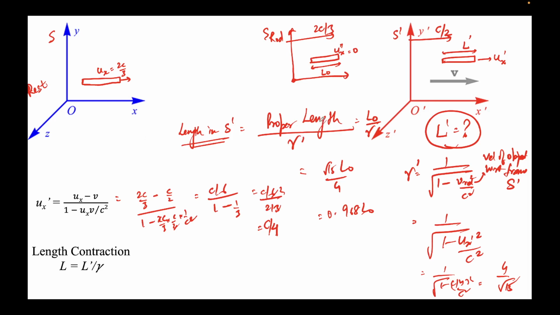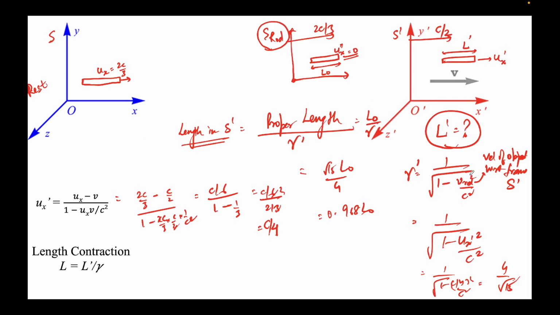Somebody asked just now, when do we measure proper? Proper is measured in the frame of reference of the object. So the object has to be at rest, you see ux double prime equal to 0. So there is some third arbitrary frame S double prime in which we are measuring the length L0, and the rest is straightforward. We know the formula that length in any other frame equals proper length divided by gamma. This is L0 divided by gamma prime, because the other frame is this one. So we need to know L prime.